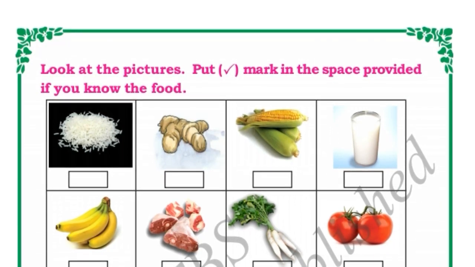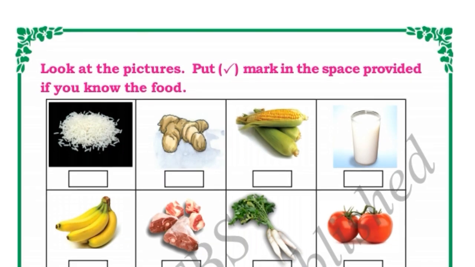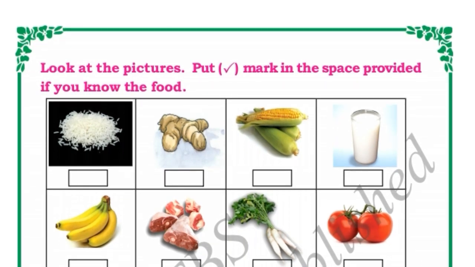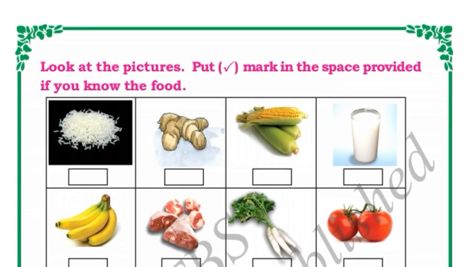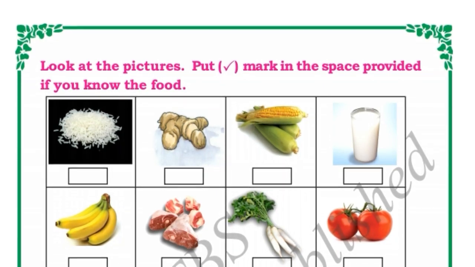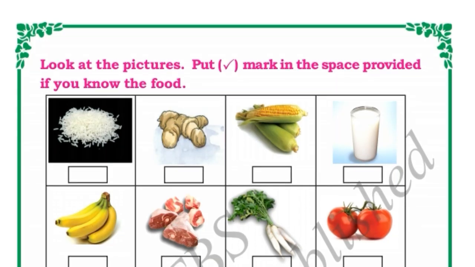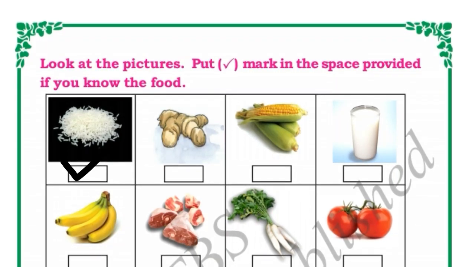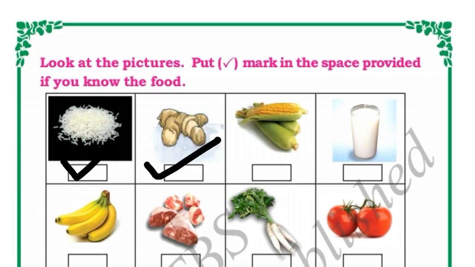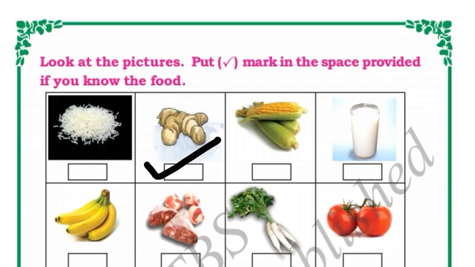From the rice we will make food. We will eat rice every day, as a lunch and dinner. Okay. So we will cook this and we will eat rice. And rice is a grain. Okay. So we will put right mark. Second one, ginger. Yes. We will put right mark. Ginger is a vegetable. Yes.